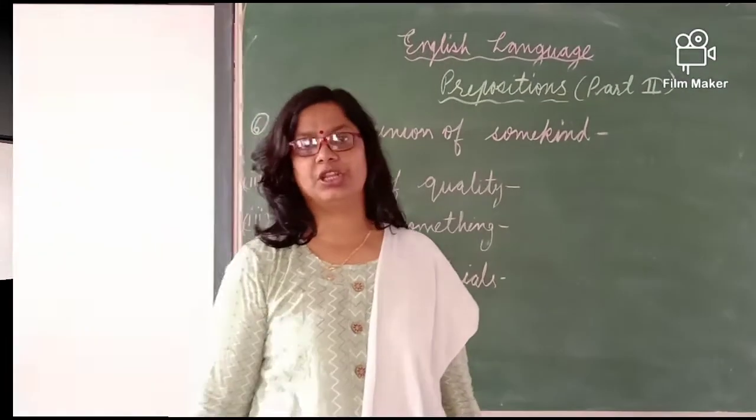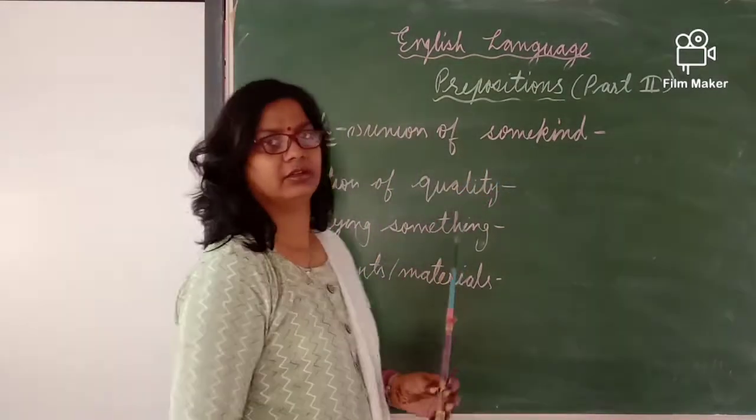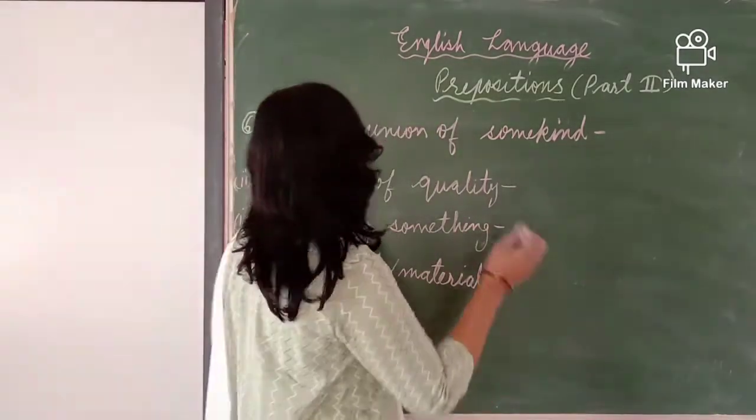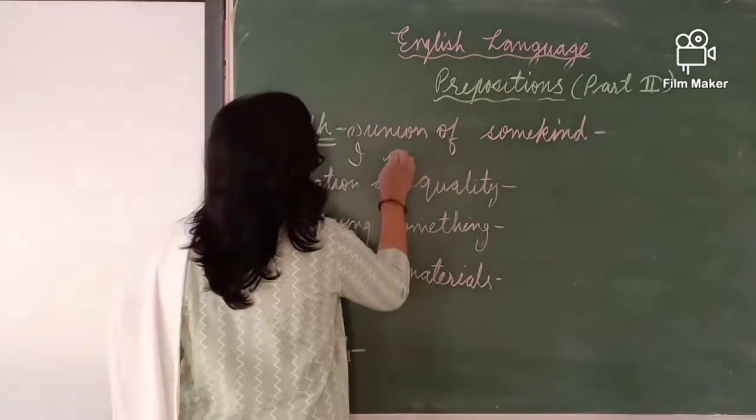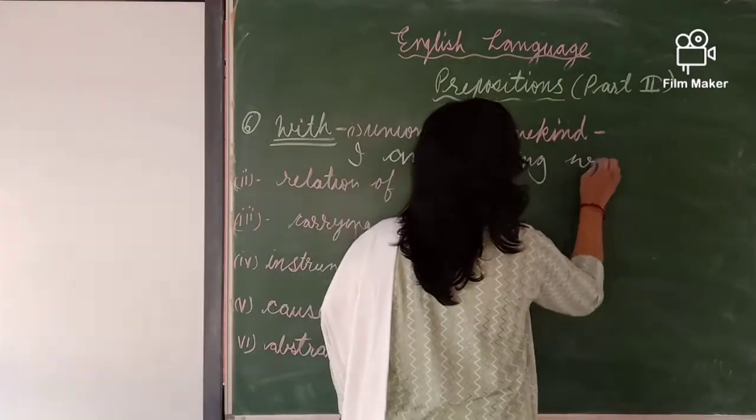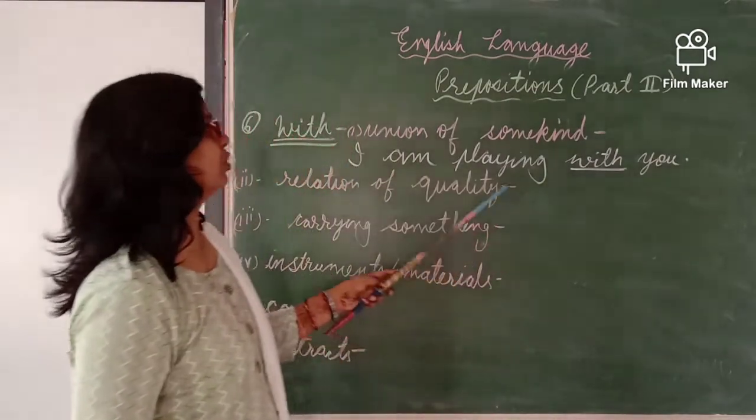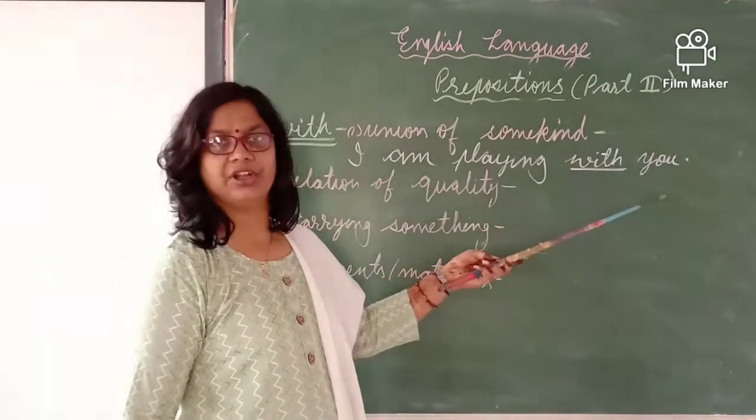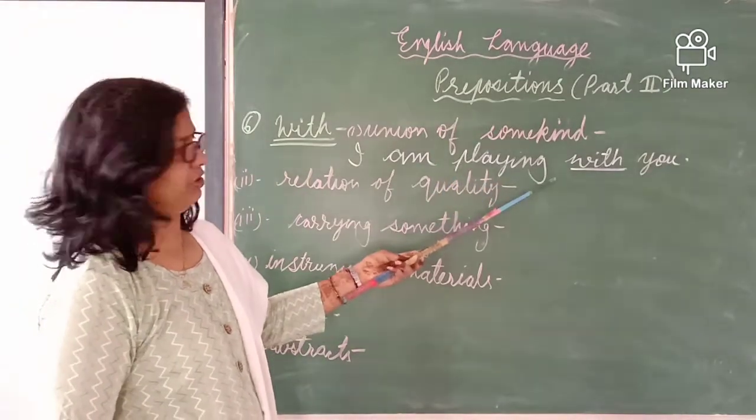The most important preposition is also here. Now we start with "with." With union of some kind, when there is unity, there also "with" will be used. Like, I am playing with you. Or you can see more examples. I am teaching you with chalk. You are learning with my videos. So here is the unity, here is the connection. There also we will use "with."